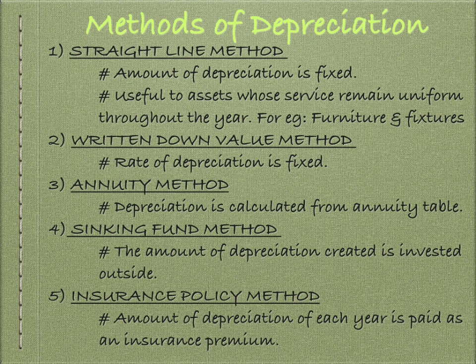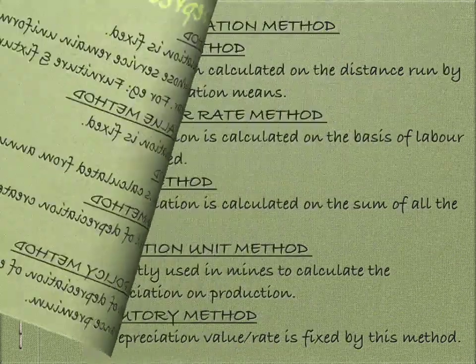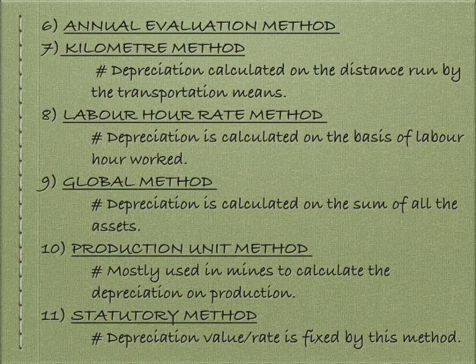Third method is known as the annuity method. Depreciation is calculated from the annuity table. Fourth method is the sinking fund method. The amount of depreciation created is invested outside. It is used as an investment. Next method of depreciation is the insurance policy method. The amount of depreciation of each year is paid as an insurance premium. Sixth method is known as the annual evaluation method.